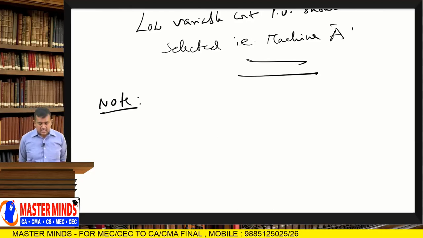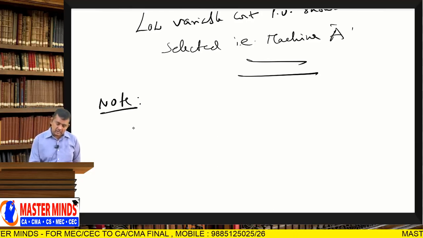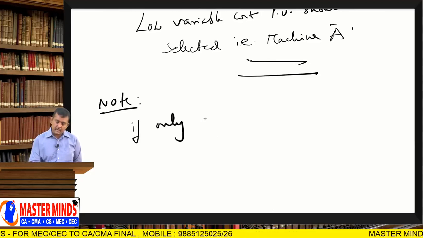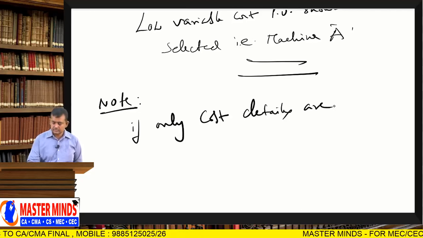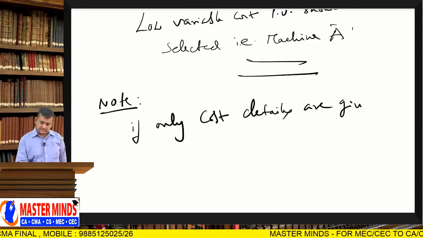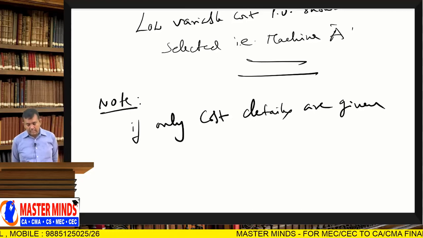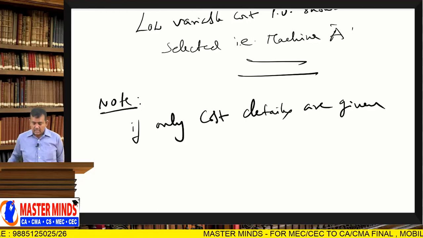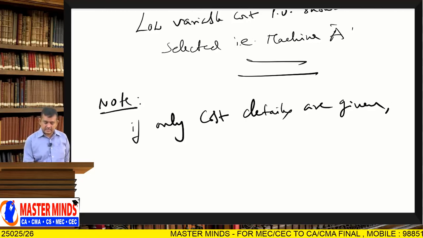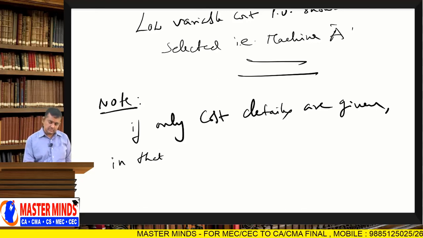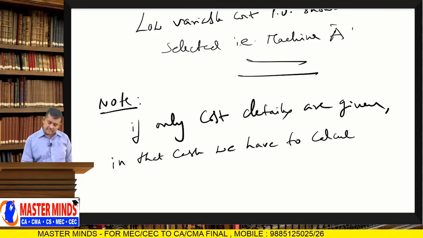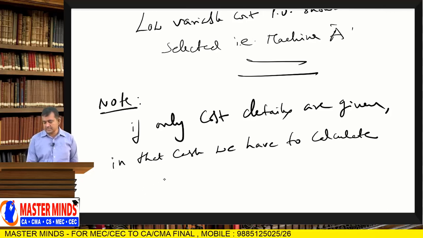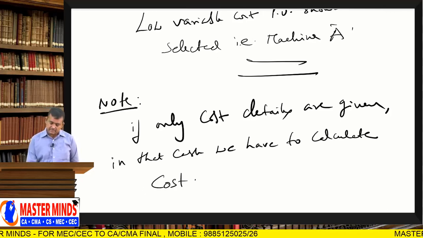Sometimes only cost details are given. If only cost details are given, in that case, we have to calculate the cost indifference point.